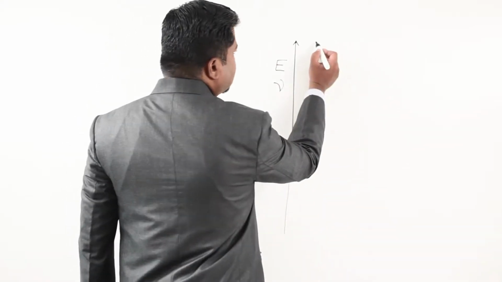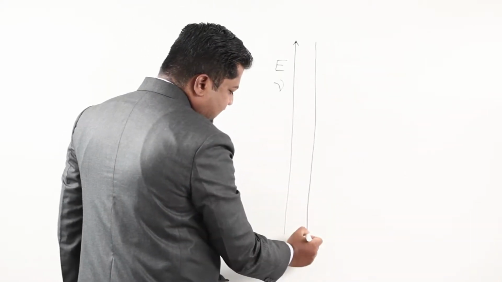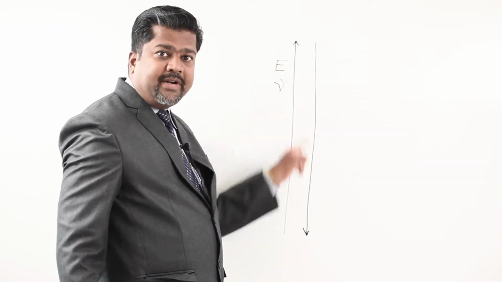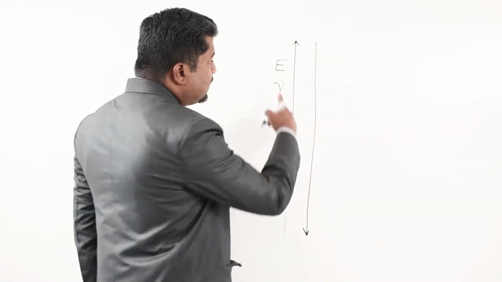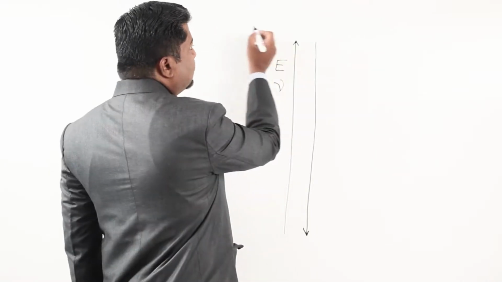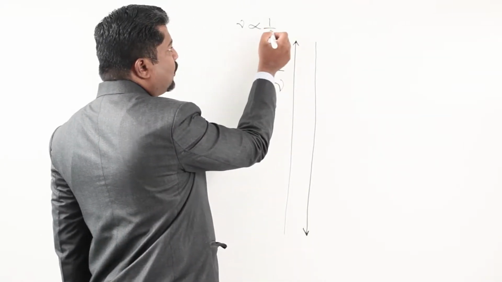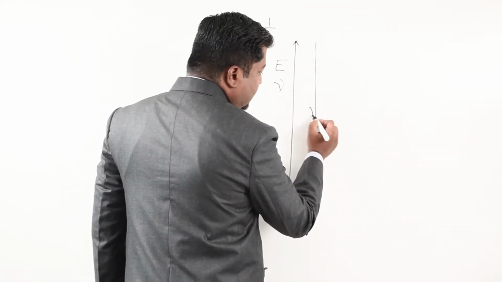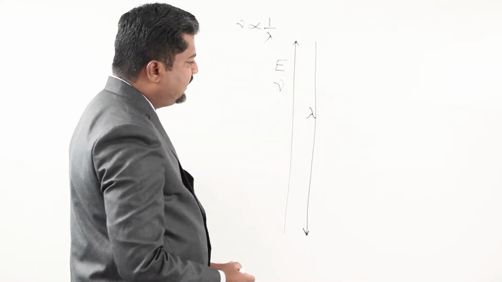In other words, I may say the arrow points towards the downside now. Why am I pointing the arrow towards the downside? Because you are aware that energy and frequency are directly proportional, but frequency is inversely proportional to wavelength. So here I am giving you another concept, that is wavelength.